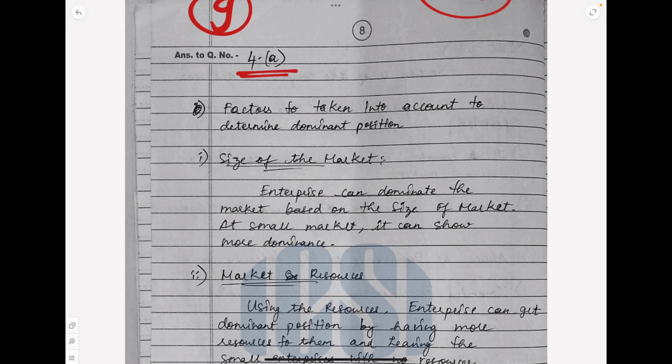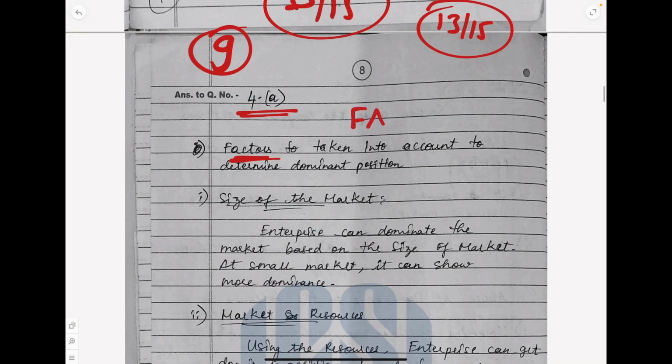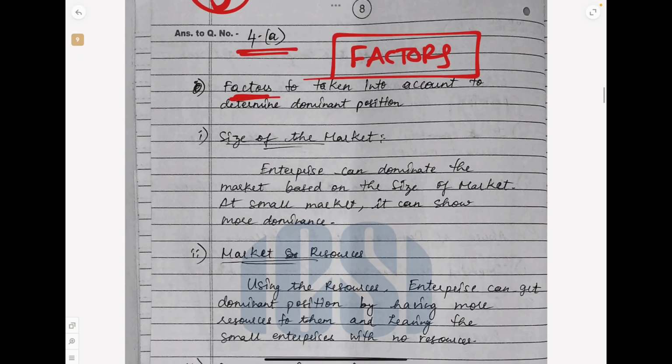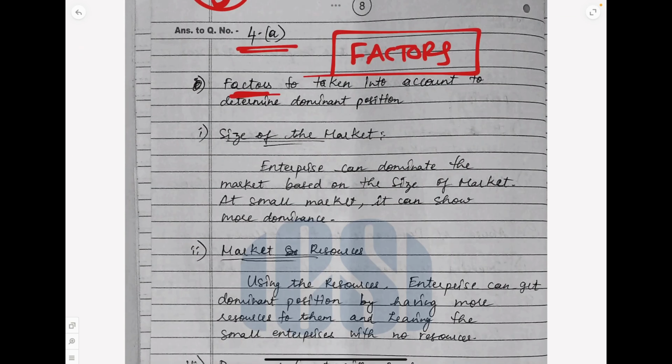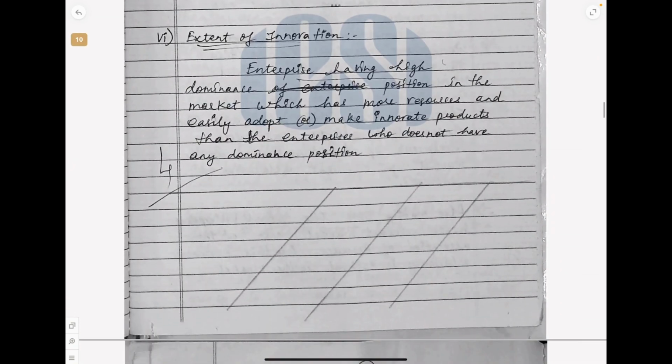Question number 4A. What are the factors which are taken into account by the commission to determine the dominant position? So what are the factors? So directly come. They are asking about factors in the question, so in the answer, don't beat around the bush. Directly come to the factors. It is a 5 marks question. So go and write all the factors which you are aware of. And when you write it, 4 out of 5.